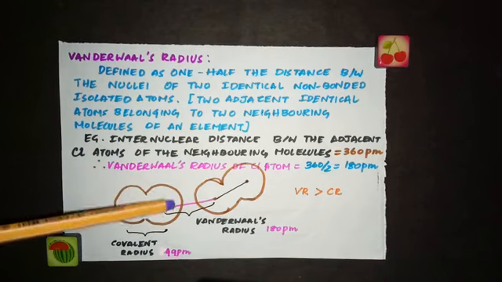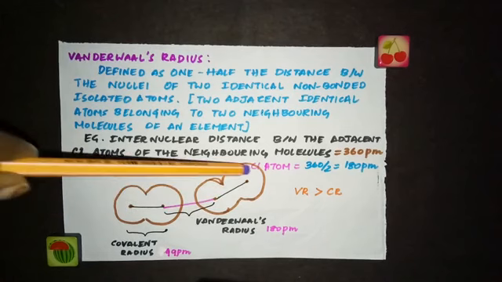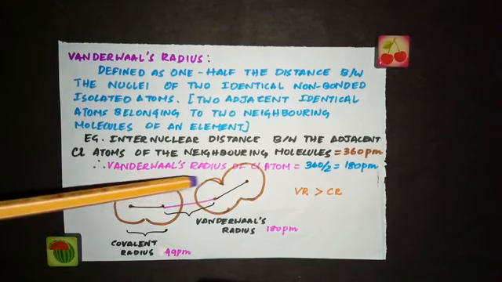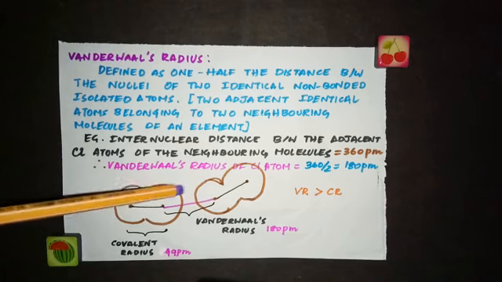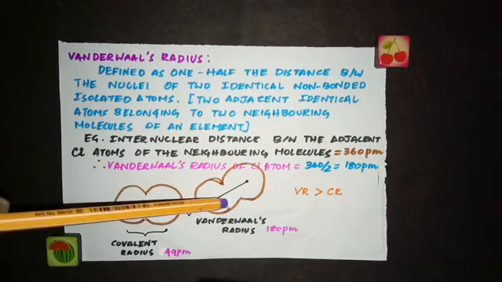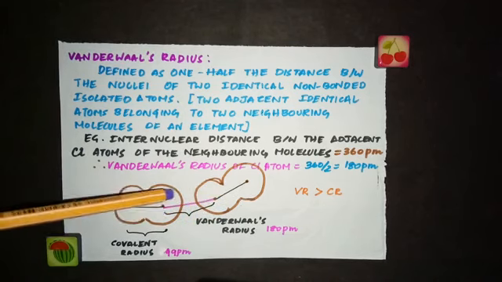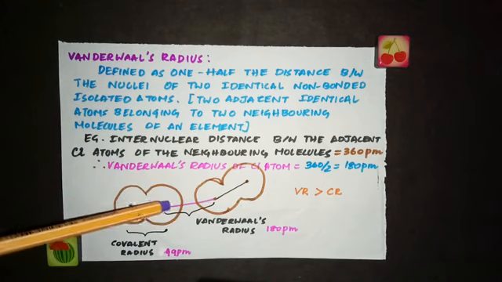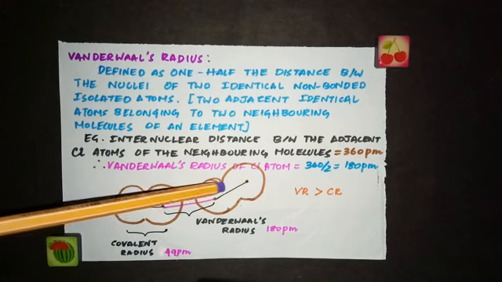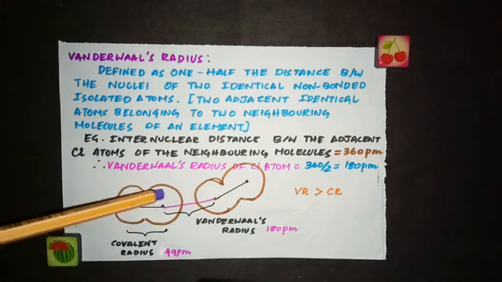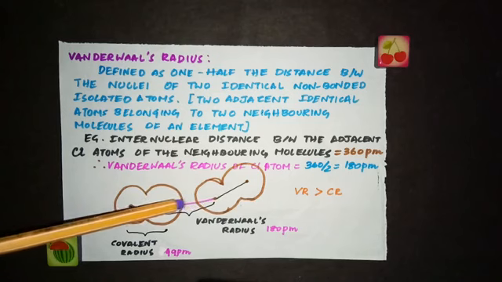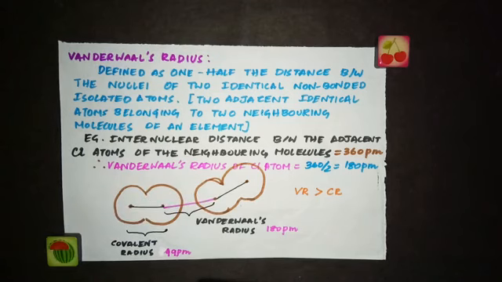Now look at this atom. This atom is in this molecule, and this atom in this molecule. These two molecules are neighbors. These two atoms, this part of this atom and this part of this molecule, are not bonded. They are just neighbors. Now the distance between the nuclei of the non-bonded atoms, these two atoms are not bonded, and this distance between these two nuclei is called the van der Waals radii.